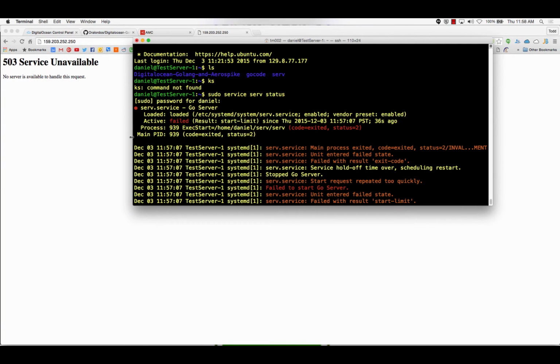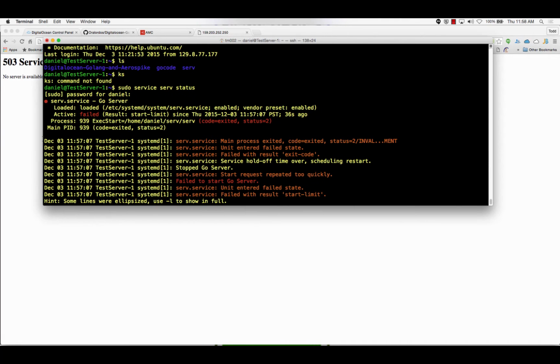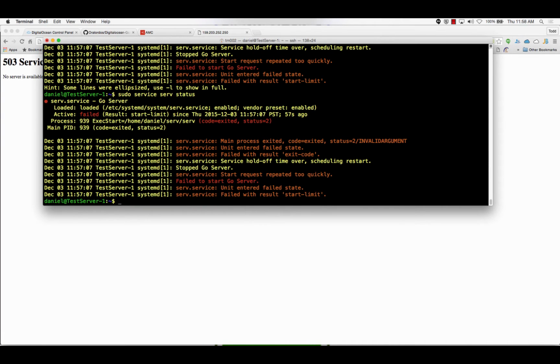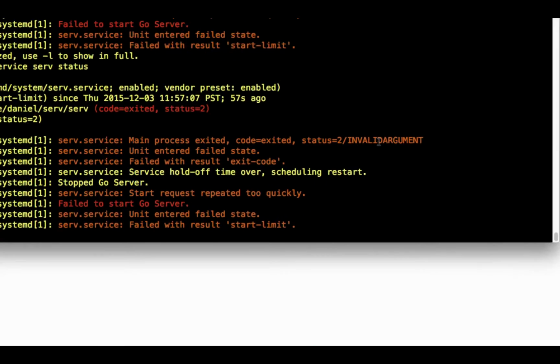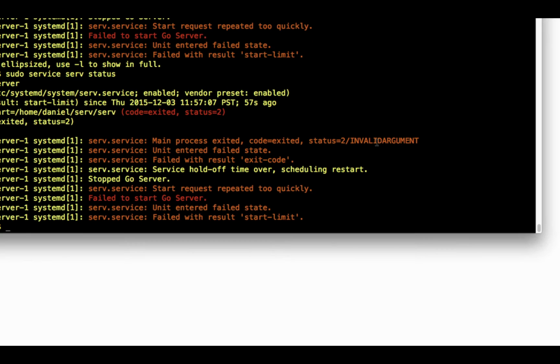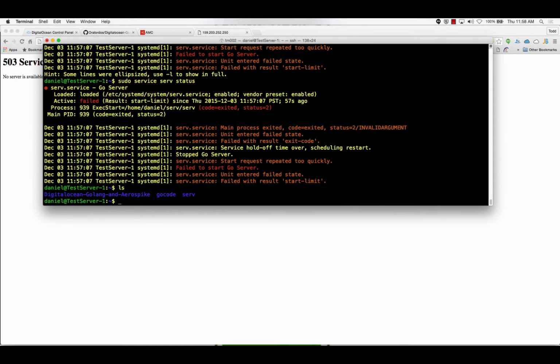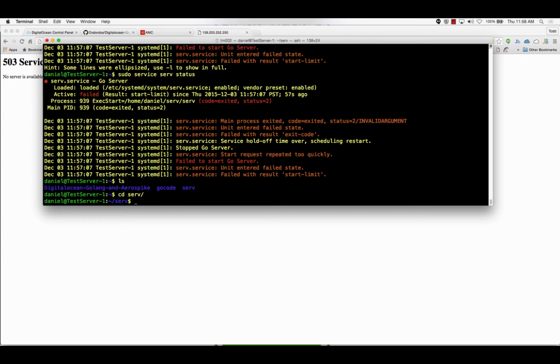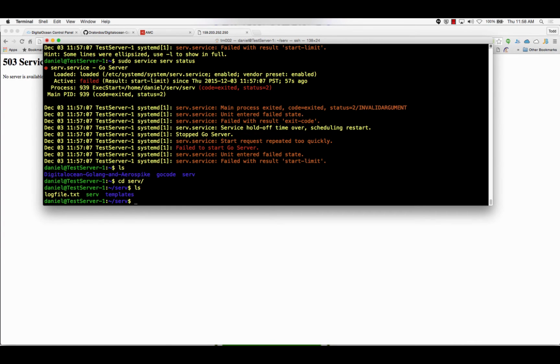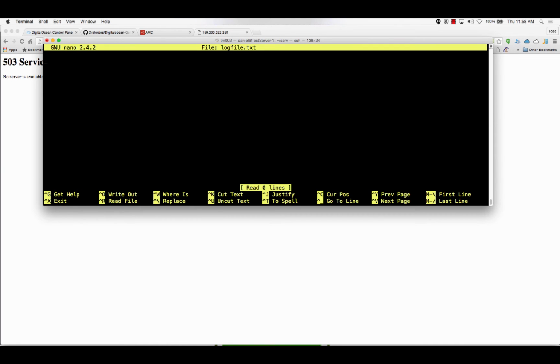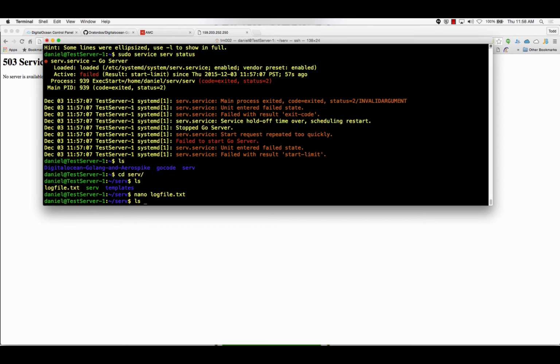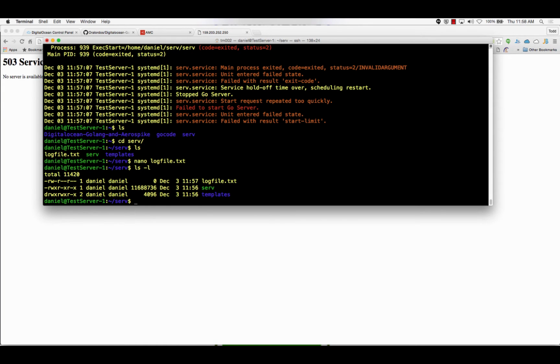I think I've seen this error before, but I don't actually remember what it meant. Invalid argument. We've got our log file here. So it got in. It's just this log file here, which didn't actually get anything printed out. That is very odd.